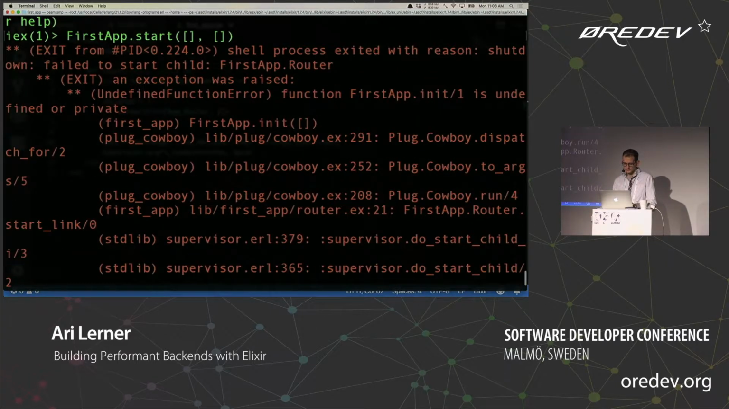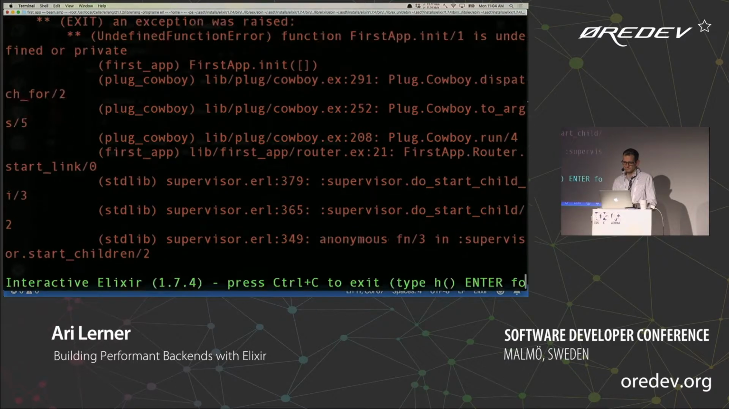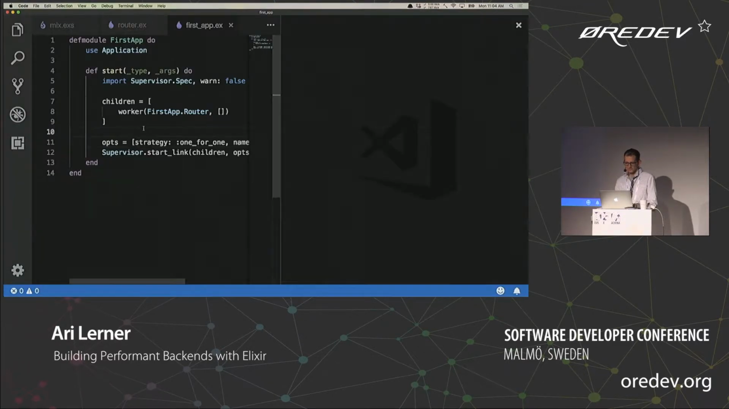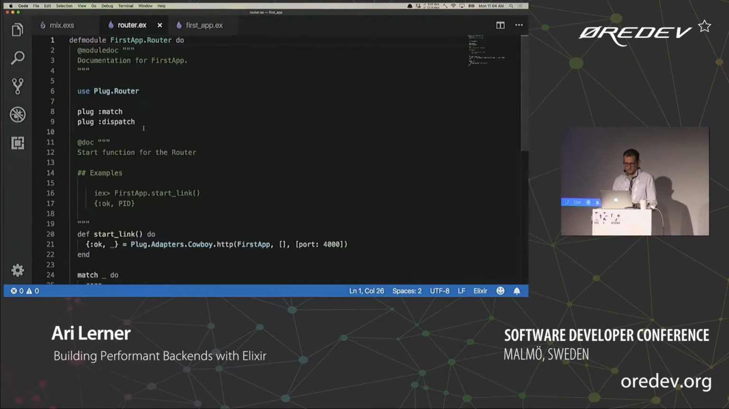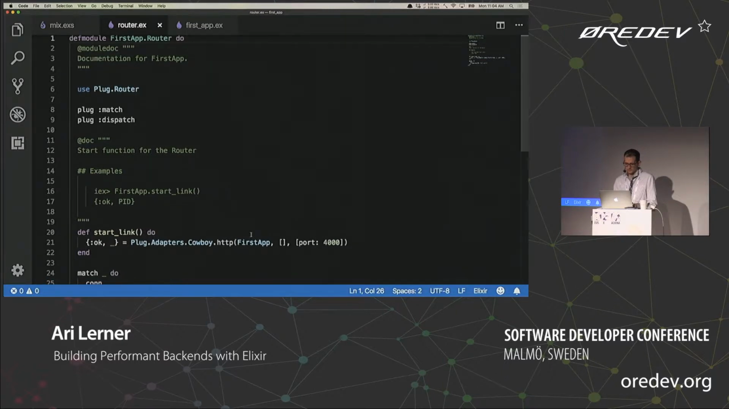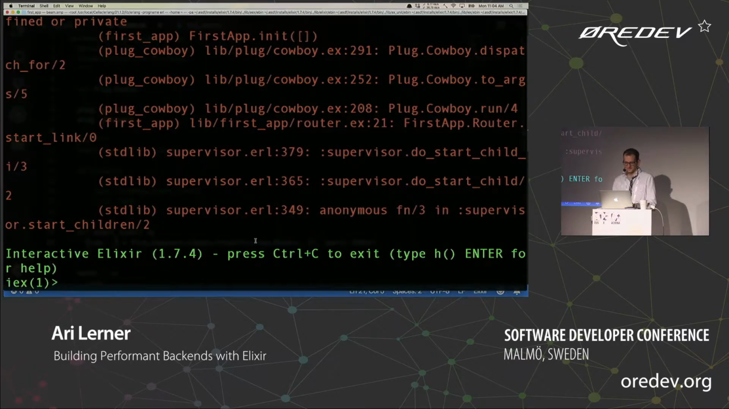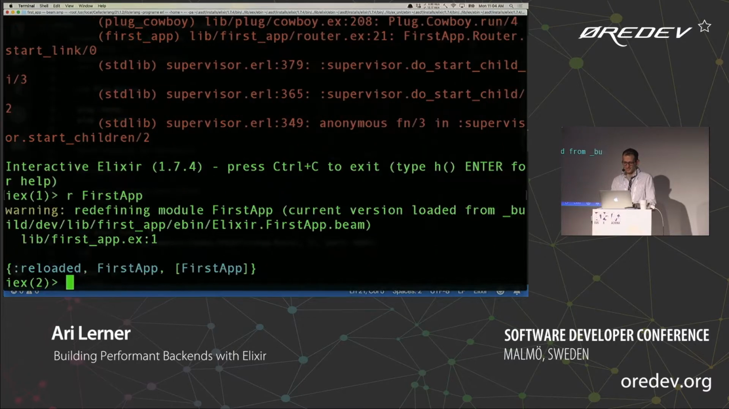First app router. Good call. If I had candy, I would totally throw it in that direction. This side, you really gotta pick it up. Okay. Let's reload that. And now let's go ahead and start this.